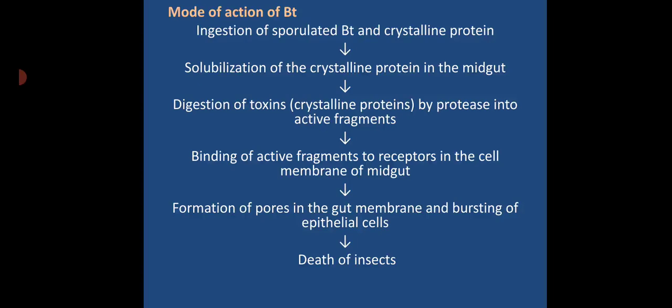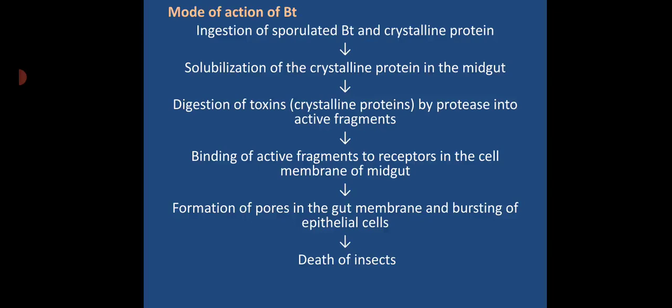That is the main reason for killing the insect. So the bacterial spore along with the crystalline proteins is ingested by the insect. After ingestion, it will be solubilized in the midgut of the insect.